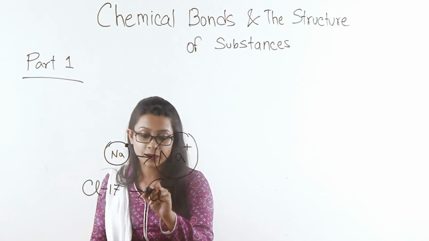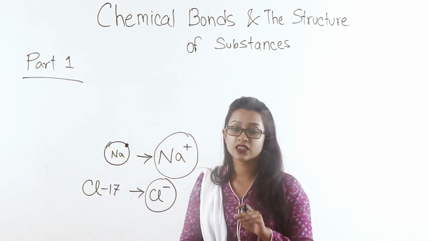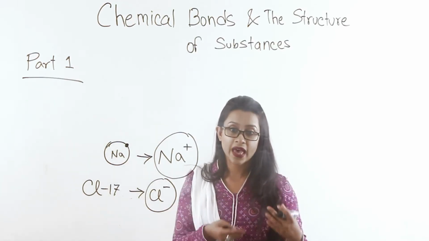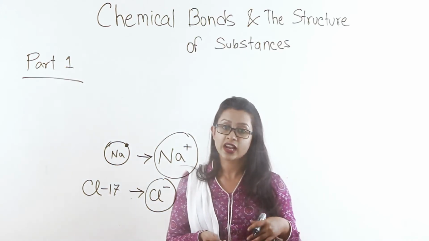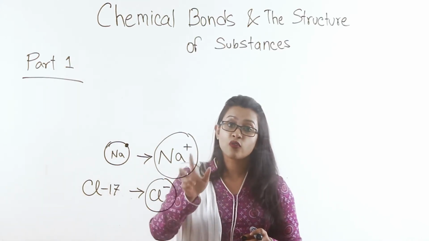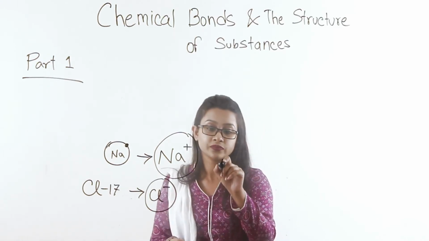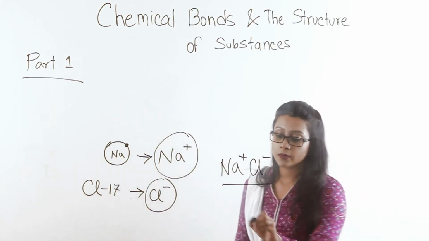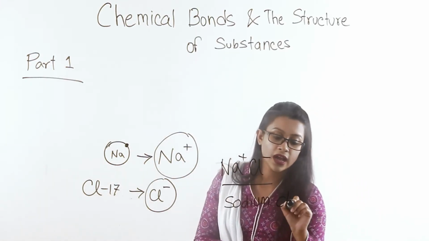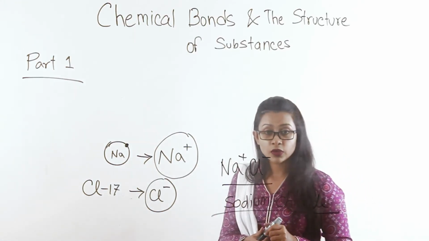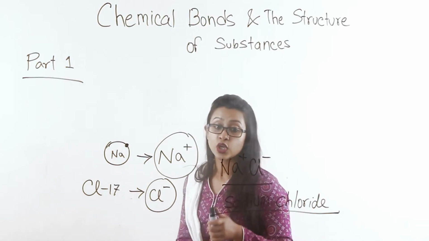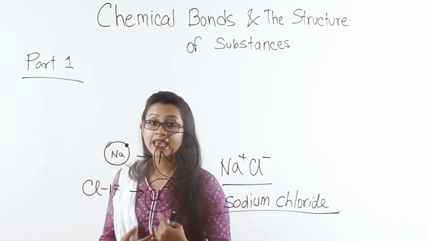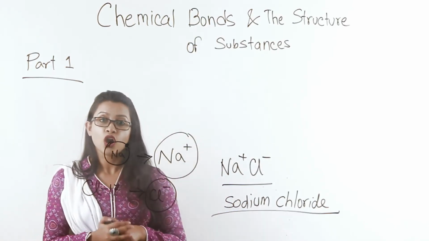And when this happens, these two ions, the positive and negative, being of opposite charges, and we know that like charges repel each other, unlike charges attract each other. So these being of unlike charges will attract each other, forming a compound known as sodium chloride. So sodium chloride is a compound that is formed because two ions of opposite charge are being attracted to each other by a strong electrostatic force of attraction.